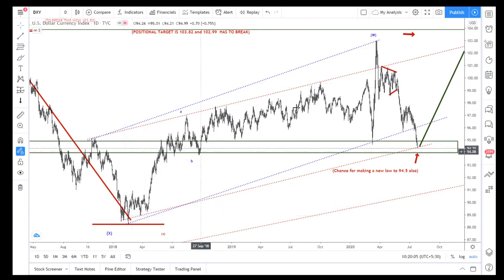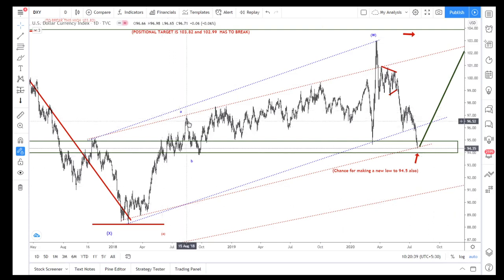After that, this becomes a W, because A, B, C is already over. So B is also completed in the 3-wave structure. C is in the wedge formation, or it could be an ending diagonal. So once the A, B, C is over, this becomes W, and beyond the X wave. So this Y wave is also split into WXY formation.